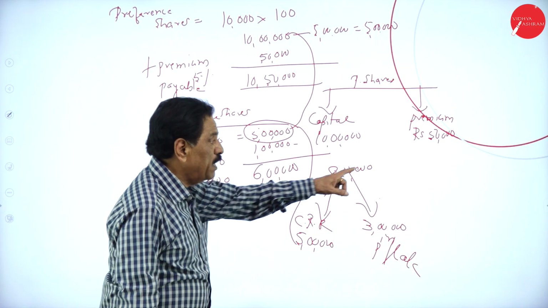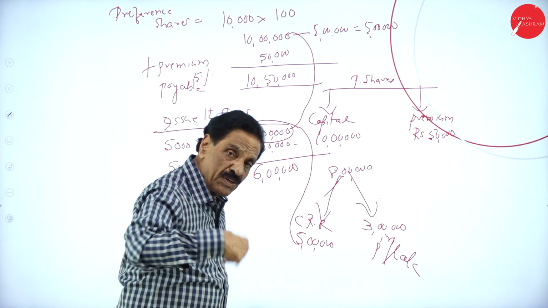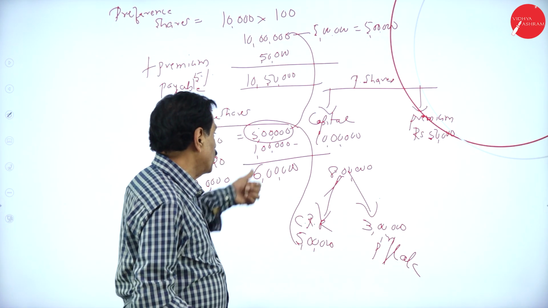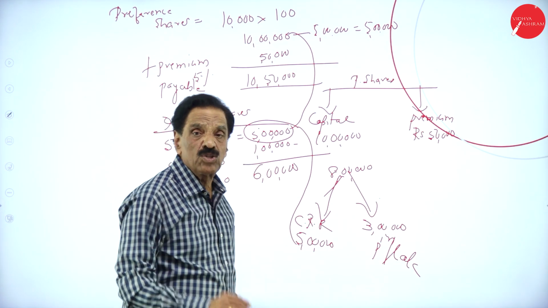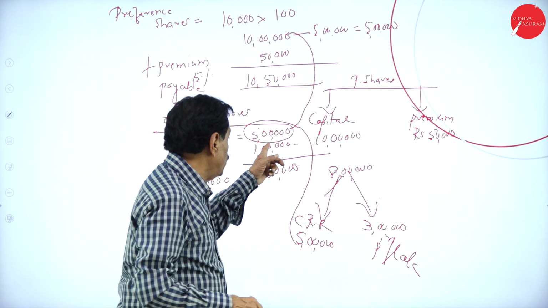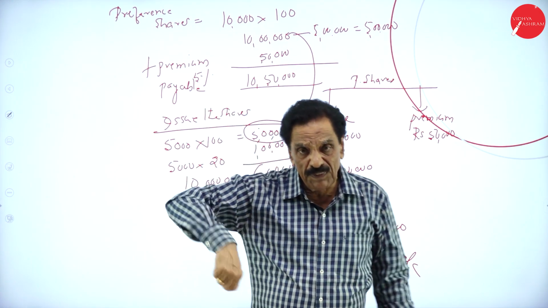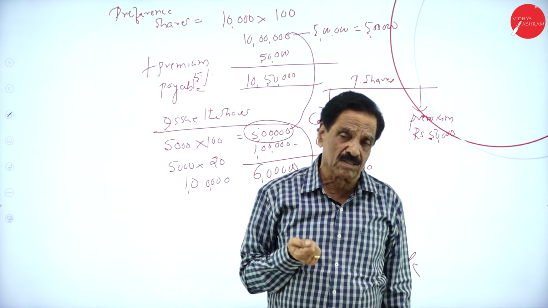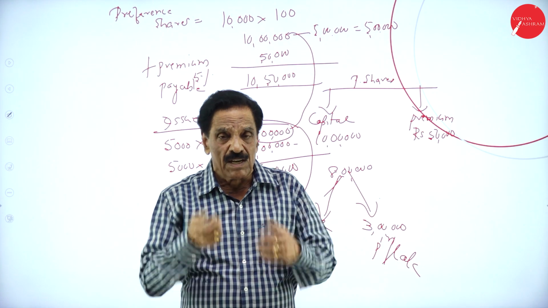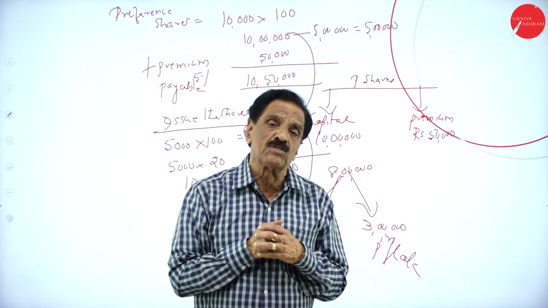Now, how much premium is payable? 50,000. How much available? 1 lakh. You can utilize that 50,000 from the 1 lakh. What is the share issue? 5 lakh. What is the total amount payable? 10 lakh. How much by issuing the share? 5 lakh. How much shortage? 5 lakh. From that profit and loss account, in your profit and loss account, we got 8 lakh rupees. From that, you take, from the source, how much money? 5 lakh in order to pay.